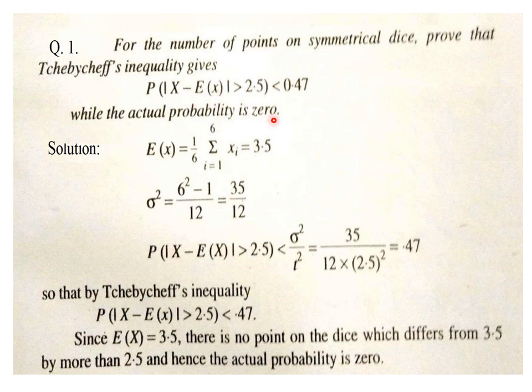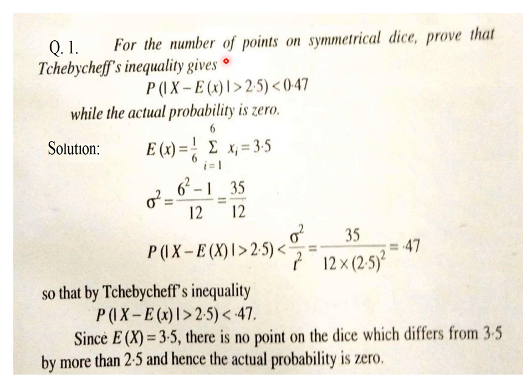So what is the importance of Chebyshev's inequality? It can also be discussed with this problem. Here it is possible to put a bound that the probability of this particular kind is less than 0.47, but the actual probability is also obtainable, which is obviously less than 0.47. 0 is its actual value, but if in any problem it is tough or not possible to calculate the actual probability, still a certain inequality can be given for such probabilities through Chebyshev's inequality. So that is the importance of Chebyshev's inequality.